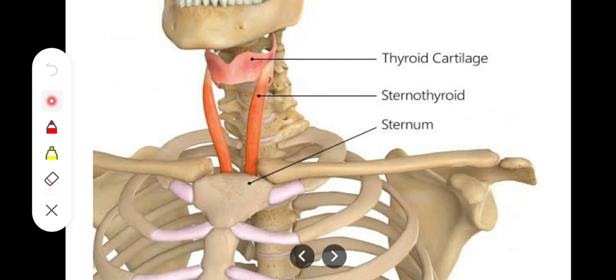Its nerve supply is the same as that of the sternohyoid muscle. It will be supplied by the ansa cervicalis by C1, C2, C3 nerve roots, and the action will be the same, that is to depress the larynx. So after you have eaten something or after you have talked, you need to depress your larynx, and that purpose will be accomplished by way of the sternothyroid muscle.